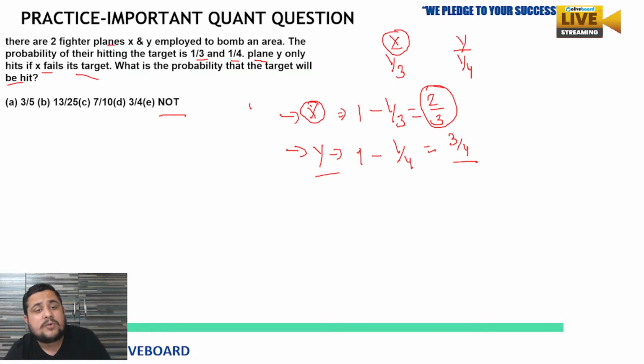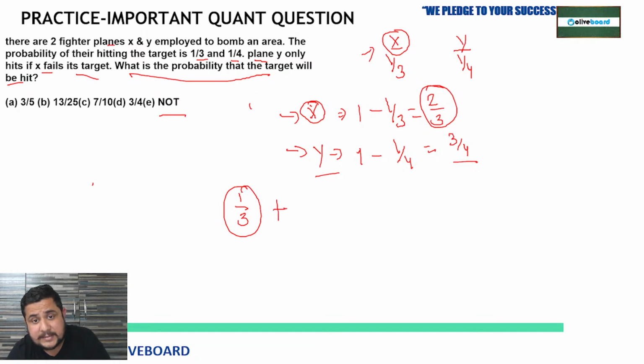Now, what we have to find out is the probability that the target will be hit. So the probability of X to hit the target is 1/3, plus the probability of Y to hit the target. But in Y there is a case: plane Y only hits when X fails.